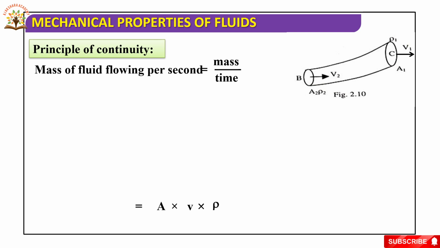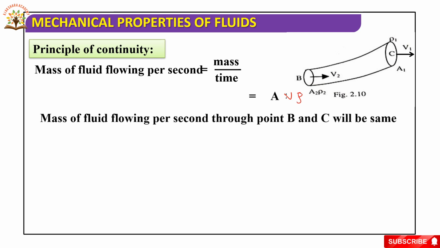Now next, principle of continuity. Mass of fluid per second is equal to mass by time, so here mass of fluid per second is equal to A into v into rho. Mass of fluid flowing per second through points B and C will be the same.